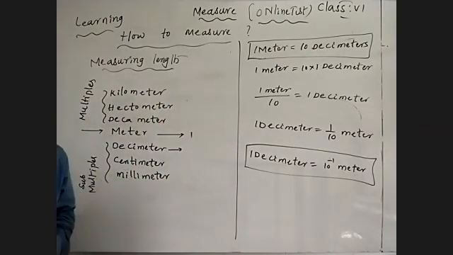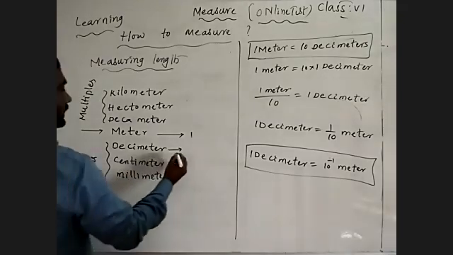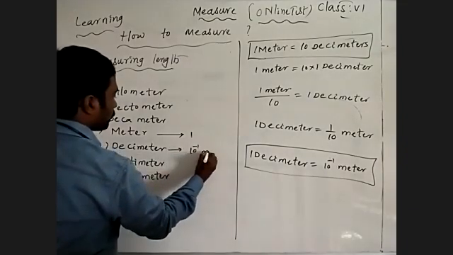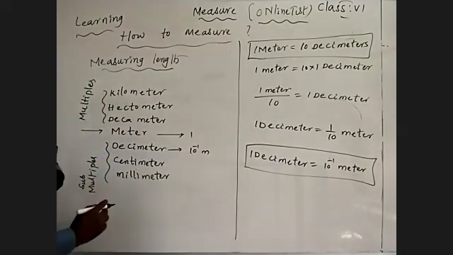Note down that. So submultiples we can write as 10 to the power of minus 1 meter.